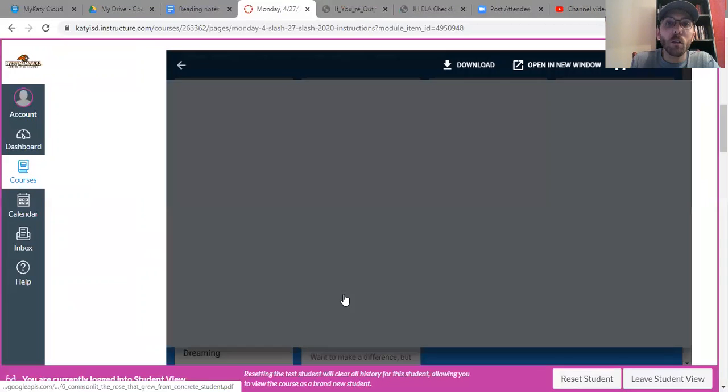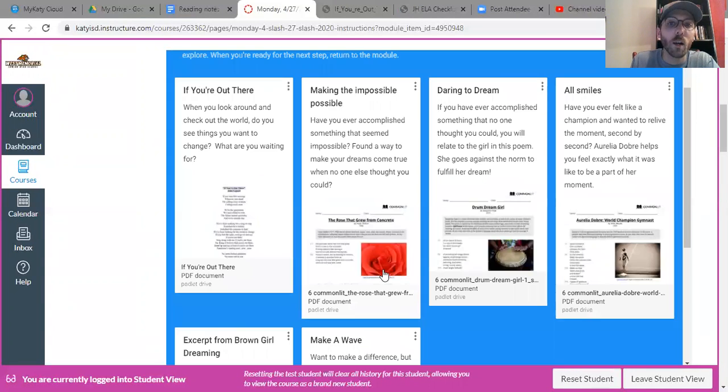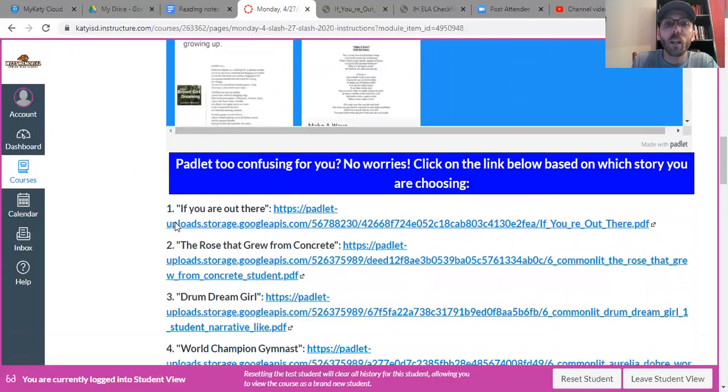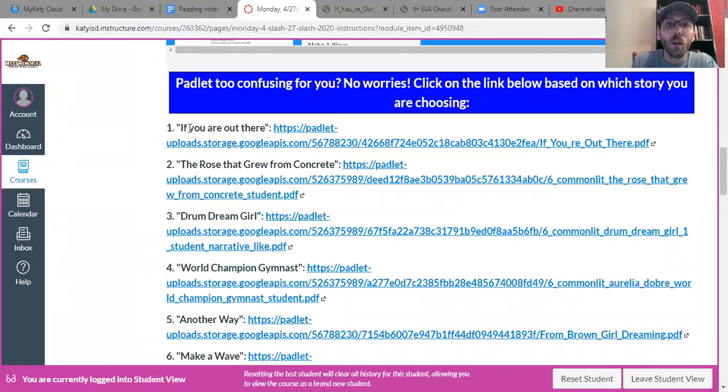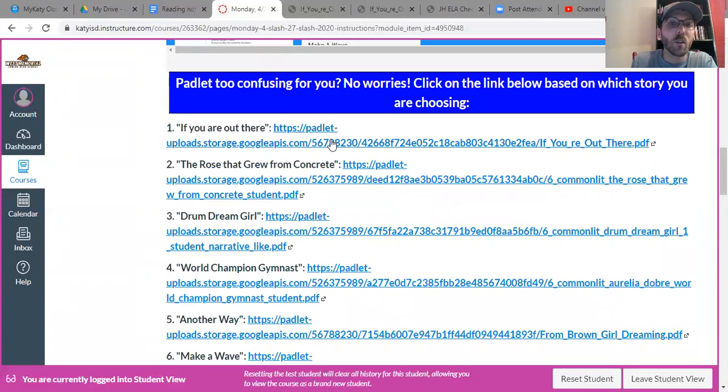If you click down here too, it does the same thing, and you can open in a new window or view full post, and it shows you the whole thing again. So there's that option too for you guys. Now, I know that this might be confusing still to some of y'all, and I totally understand. So right here, I broke it down as well, and you see the title of each poem, and then you can click this blue and underlined text, which is called a link. You click it, it pulls it up for you guys right here as well. So there's that, just to make it easier if it makes it easier for you.